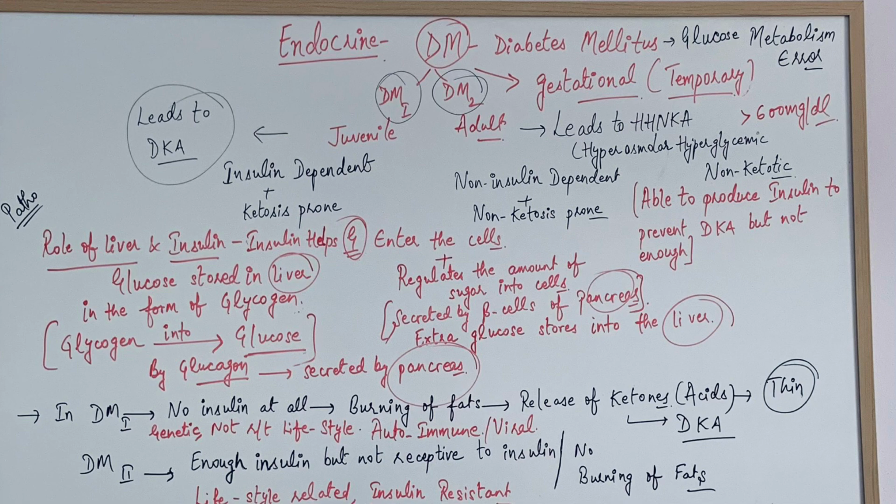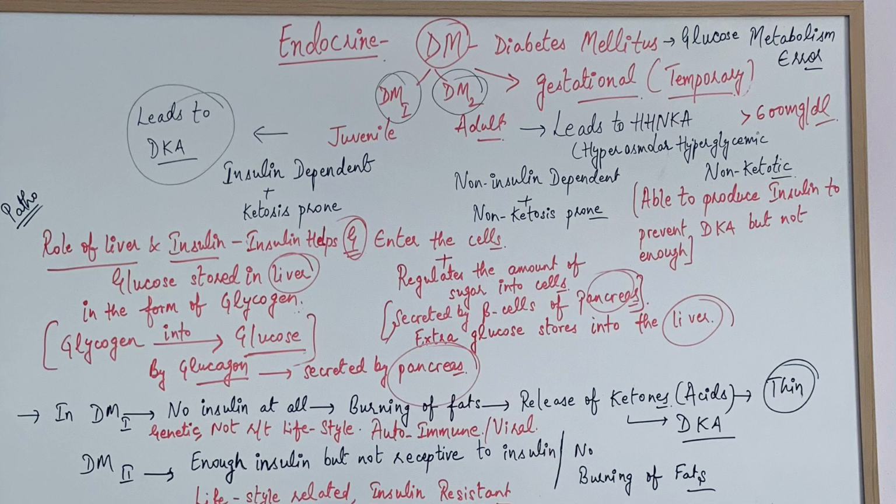It means the body cannot produce insulin at all. There is no insulin in the body, so we have to give insulin from outside of the body. But in type 2 there is some insulin in the body. The body is able to produce some insulin, so it is not insulin dependent.